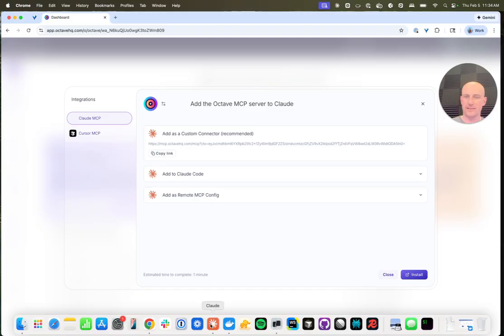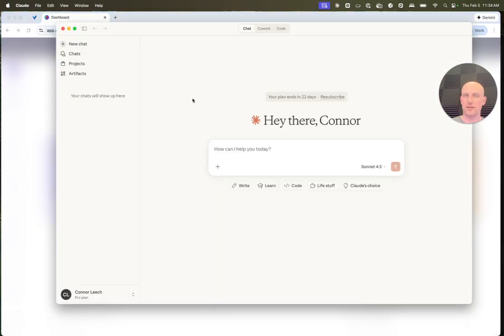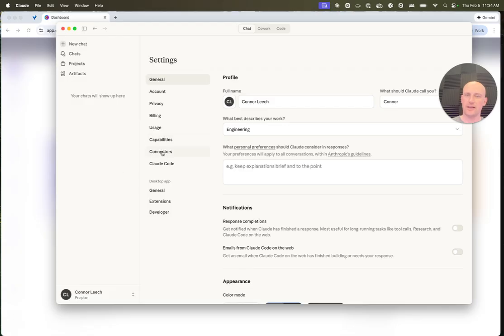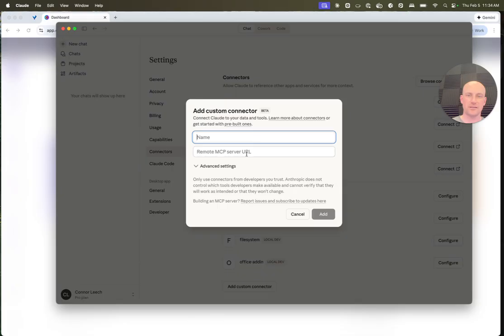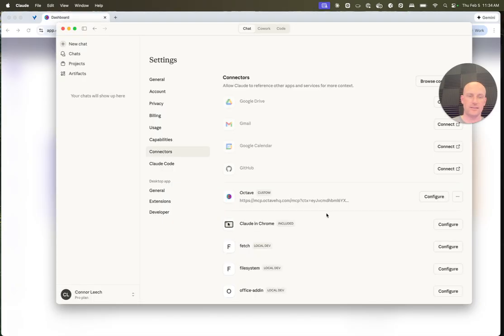And then the next thing that we'll do is we're going to open Claude, head over to settings, and there's a connectors section. You can go there and add a custom connector. So we're going to put the URL in here, we're going to call it Octave, and add. Cool.